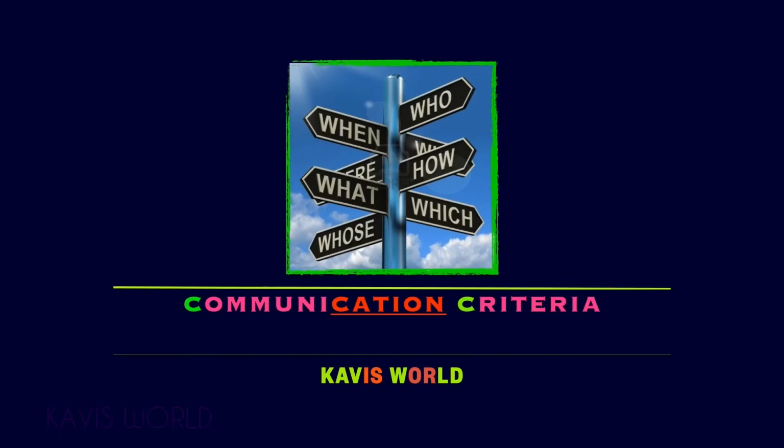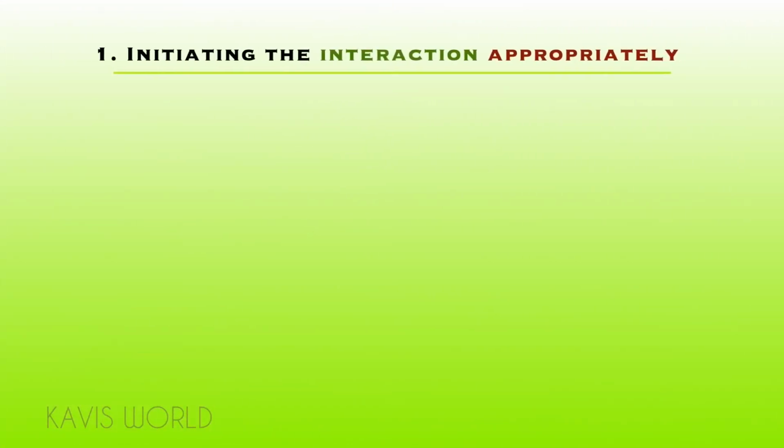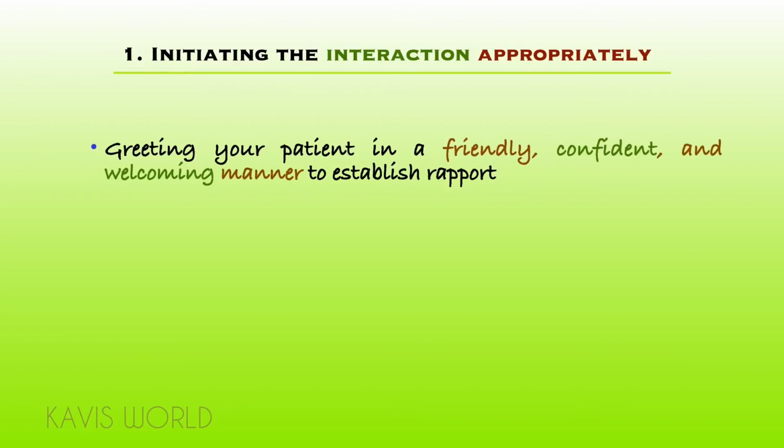So next we can see regarding the communication criteria. In the communication criteria, the first one is relationship building, which consists of 4 sub-criteria. In that, the first one is initiating the interaction appropriately. So you have to greet your patient in a friendly, confident, and welcoming manner to establish rapport.